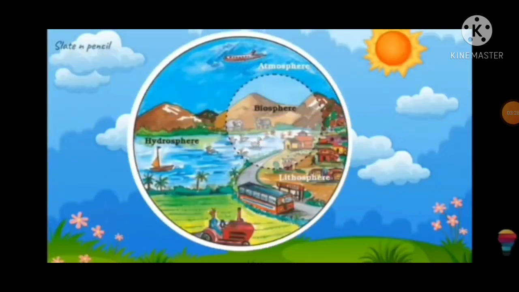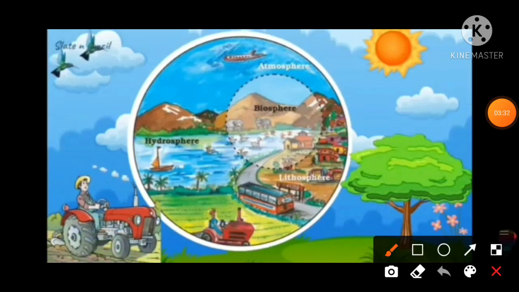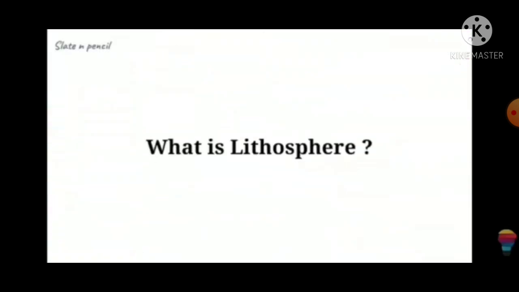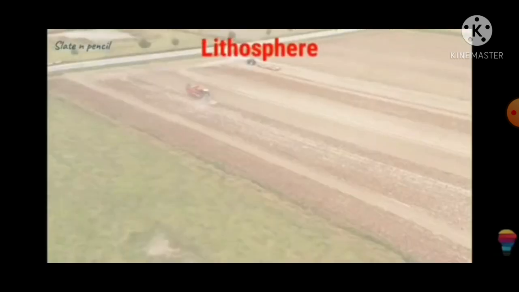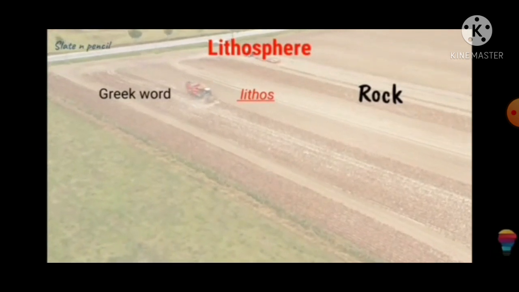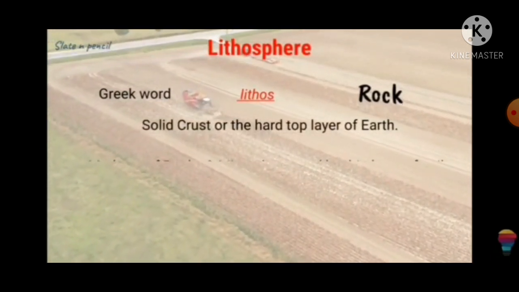So there are four types of different domains of our earth. The first one is the atmosphere, then hydrosphere, lithosphere, and biosphere as well. So we will learn more about these. What is lithosphere? Lithosphere is from the Greek word lithos, which means rocks. It is a solid crust or hard top layer of earth.